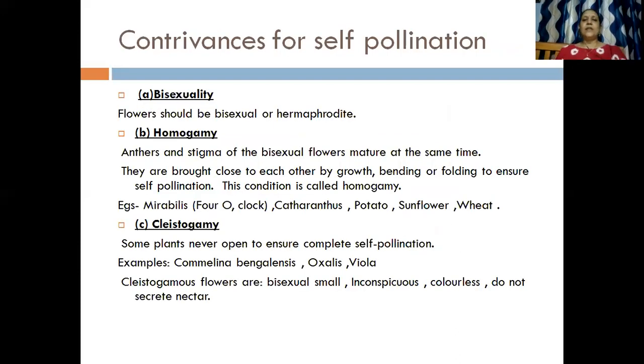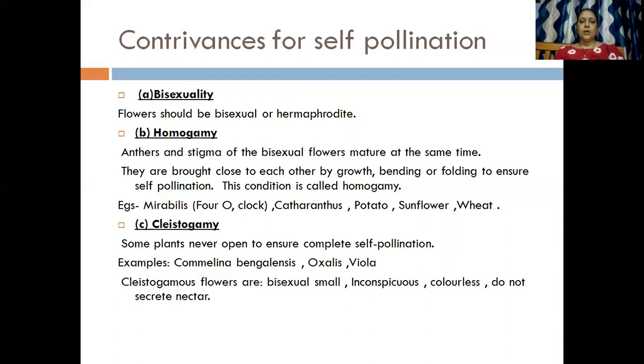Now what are the contrivances of self pollination here? Bisexuality, so the flower should be bisexual or hermaphrodite. What do you mean by hermaphrodite? Do you know what you mean by hermaphrodite? Earthworm, hermaphrodite, male and female gamete both are present.